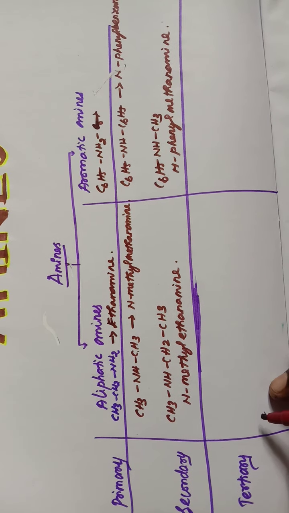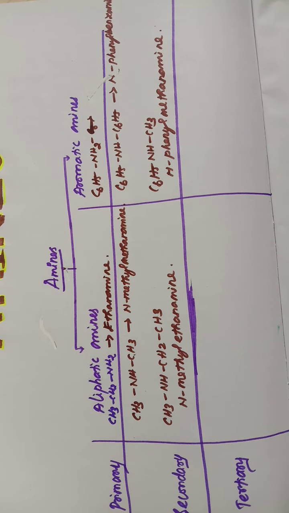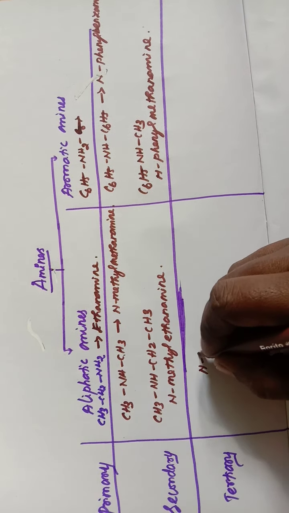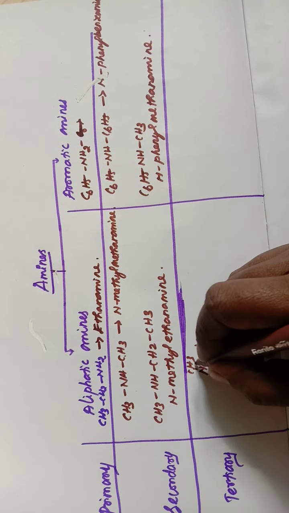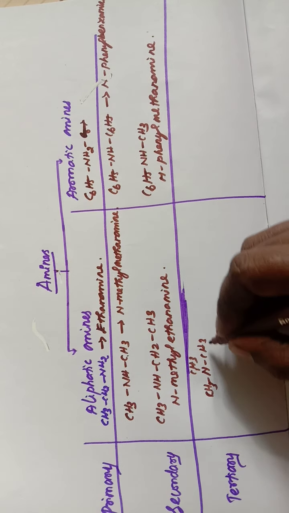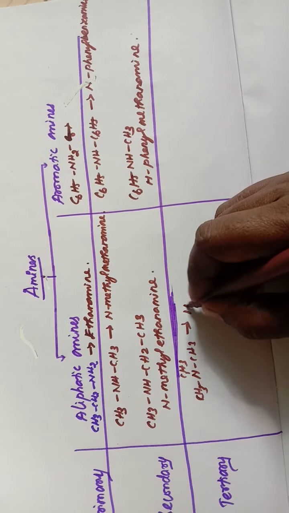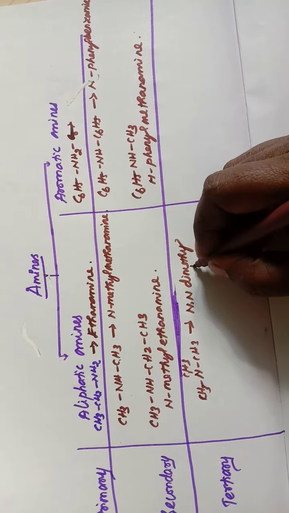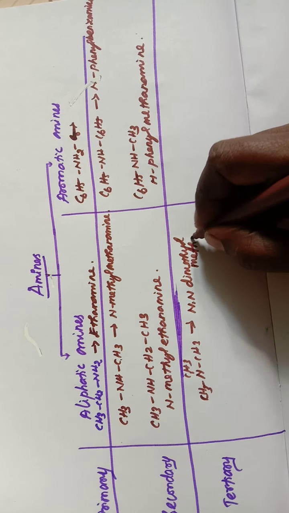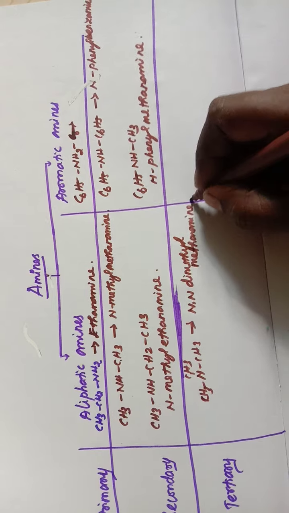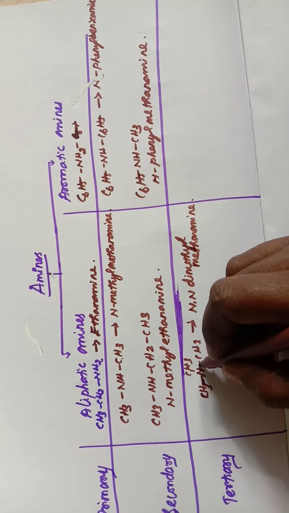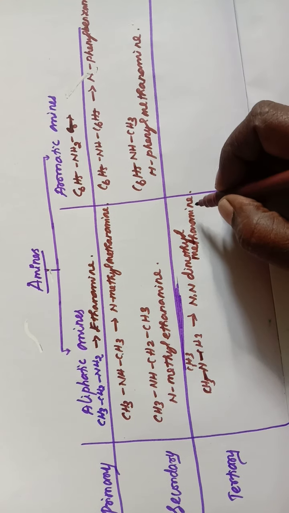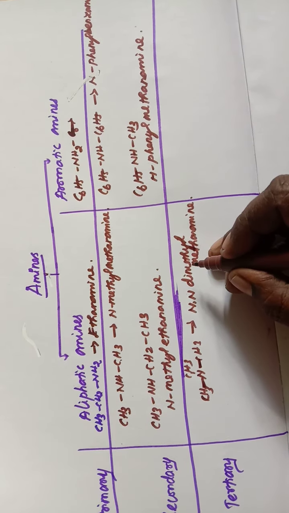Next one is tertiary amine. First one is an example for simple amines, that is N(CH3)(CH3)CH3. Name of this compound is N,N-dimethylmethanamine. Because two methyl groups are attached to the nitrogen atom, and this is termed as the methylamine. So N,N-dimethylmethanamine.